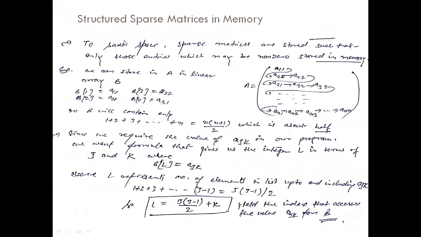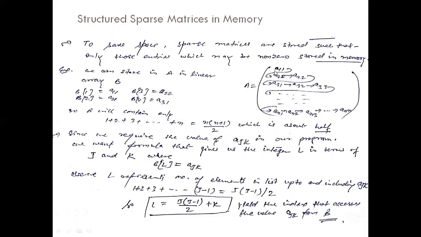Now, as I said, to save memory space, sparse matrices are stored such that only those entries which may be non-zero are stored in memory. Here I am showing one example of a triangular matrix. You can see the elements in general form, and this sparse matrix A can be stored in a one dimensional array in this fashion.